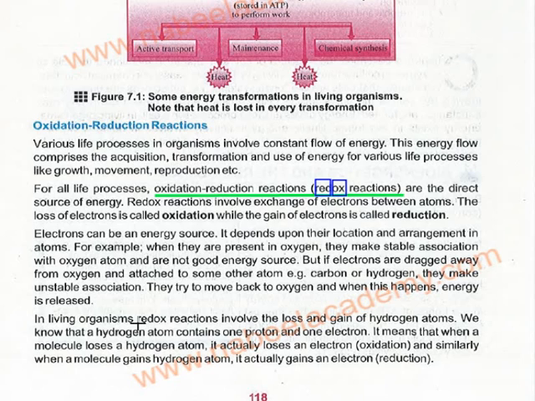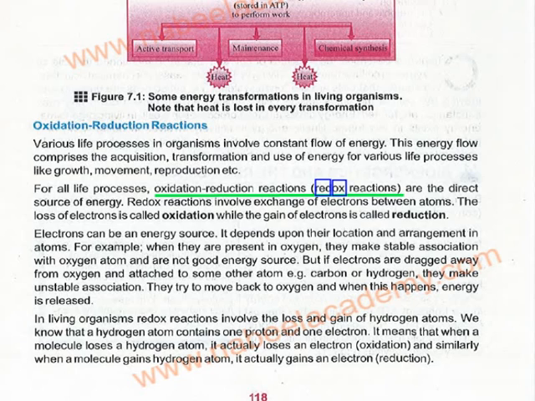In living organisms, the redox reaction involves the loss and gain of hydrogen atoms. So when we are talking about redox reactions, we say that it is gaining hydrogen atoms or losing hydrogen atoms, because a hydrogen atom also contains electrons. We know that a hydrogen atom contains one proton and one electron, so when a molecule loses a hydrogen atom, it actually loses an electron.